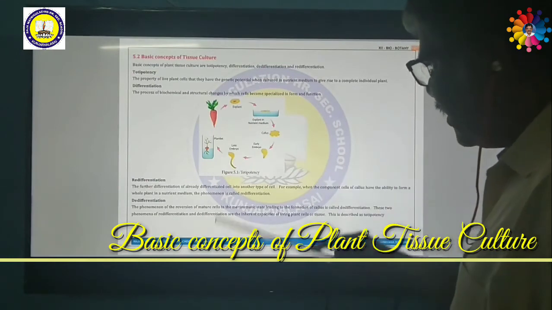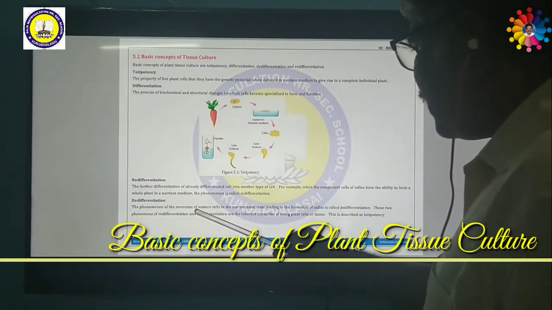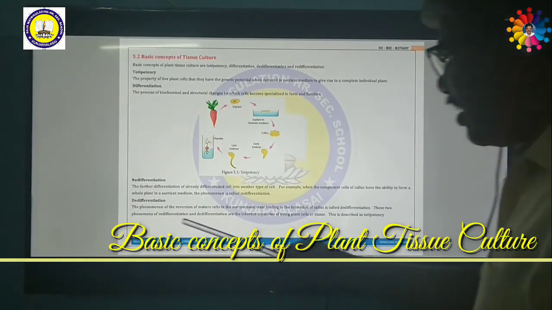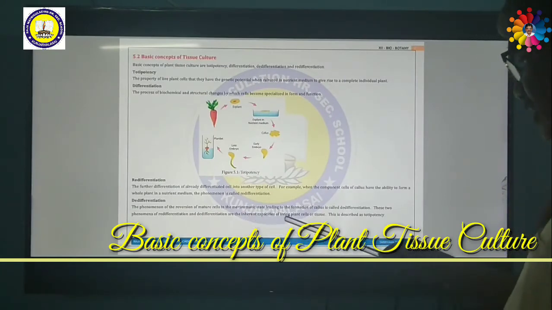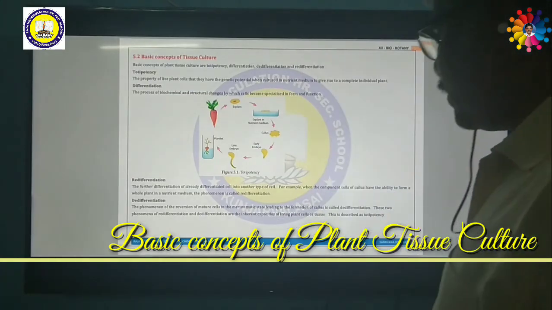The phenomenon of reversion of mature cells to the meristematic state, leading to the formation of callus, is called dedifferentiation. These two phenomena of redifferentiation and dedifferentiation are the inherent capability of living plant cells or tissues. This is described as totipotency.